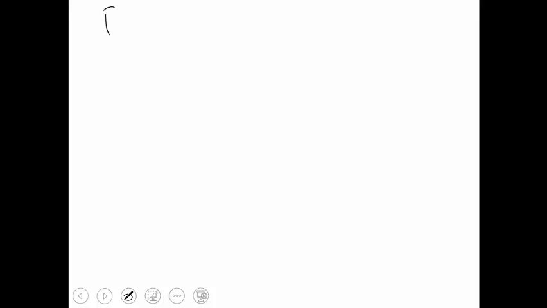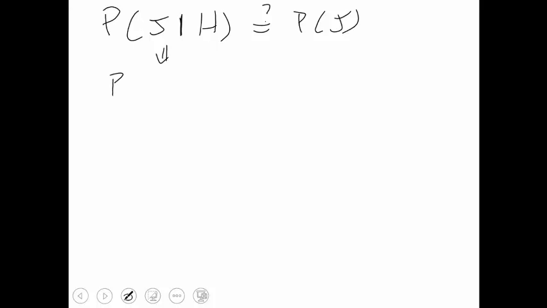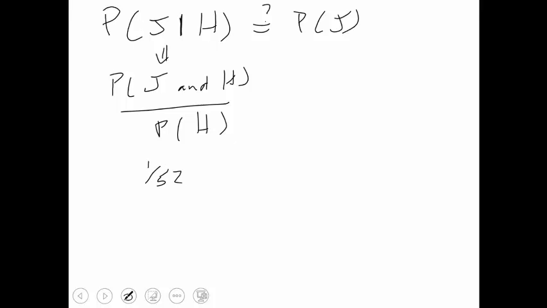So that'd be the probability of Jack given that we have a Heart. We'd have to check to see, is that equal to the probability of just getting a Jack? So let's do a quick breakdown. That'd be the probability of a Jack and a Heart over the probability of a Heart. So let's think through this. A Jack and a Heart, well, there's one of those. There's one out of the 52. Over Hearts. Well, what's the probability we randomly pick a Heart? Well, there's 13 out of 52 Hearts. Here, the 52s will cancel, and we're left with 1/13.